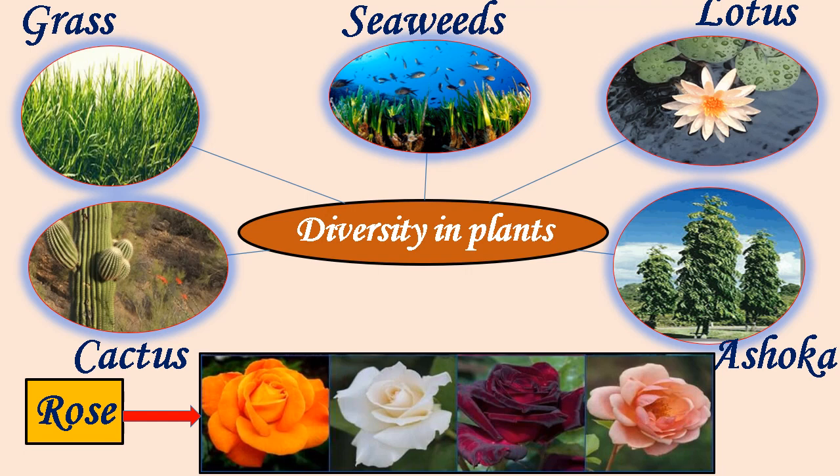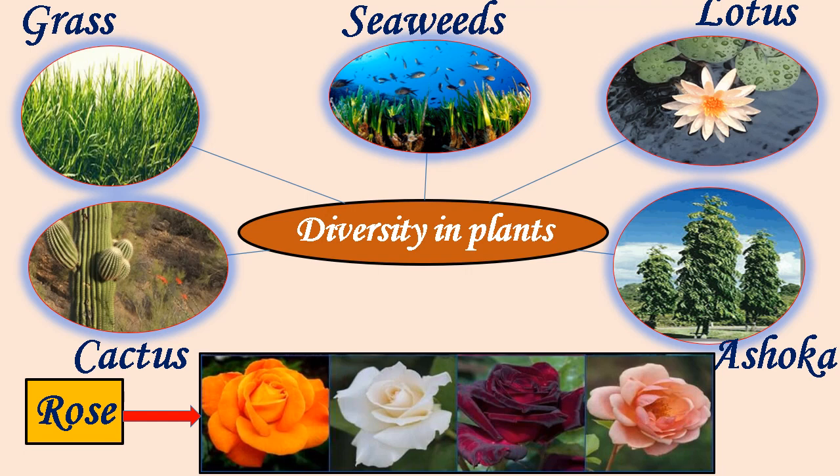Various types of plants are found in many places around us. Some plants like grass are short, while others like Ashoka tree are very tall. Some plants like seaweeds grow underwater, while some others like lotus float on the water.